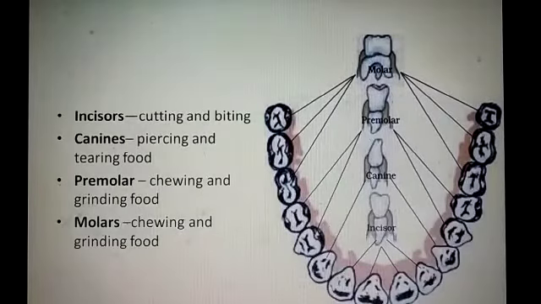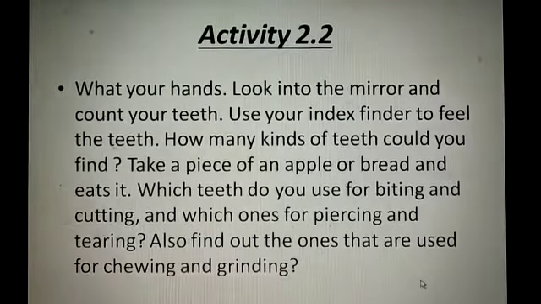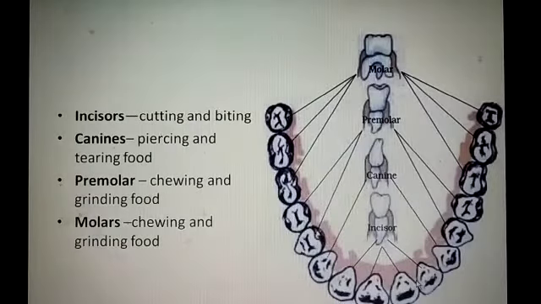Here you see how many types of teeth there are. There are 4 types of teeth: incisor, canine, premolar and molar. Here you see these 4 front teeth are incisors. What is the work of incisors?